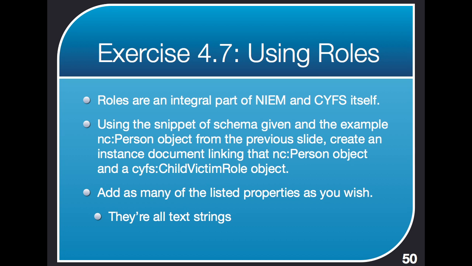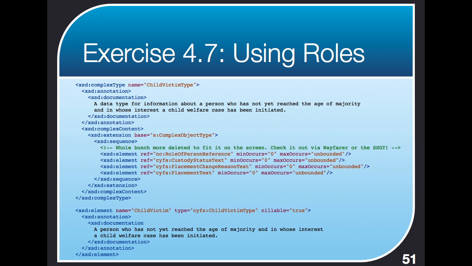Now, one thing I want to mention at this point is that the exercises build on each other. So we're going to be doing some on associations and some on metadata as well. So save your work from this exercise because we'll be adding to it in a few more exercises as we work our way through some of the other concepts. So here's the snippet of schema you're going to use, and it's taken directly out of the NIEM, in particular out of the CIFAS domain.